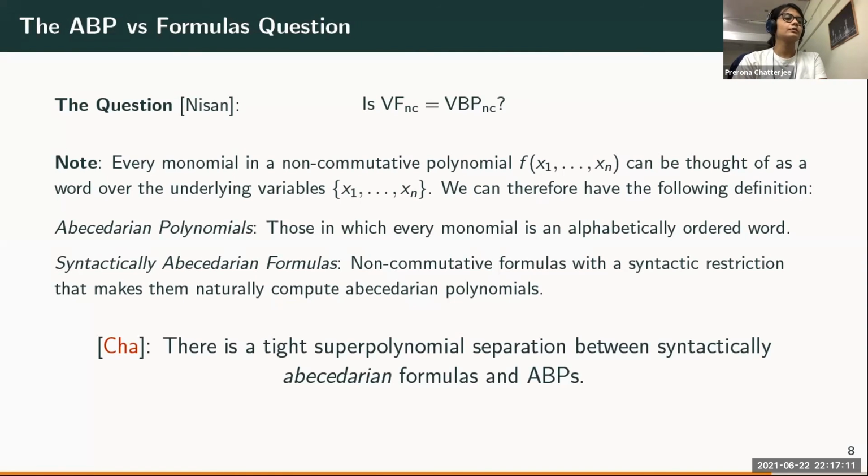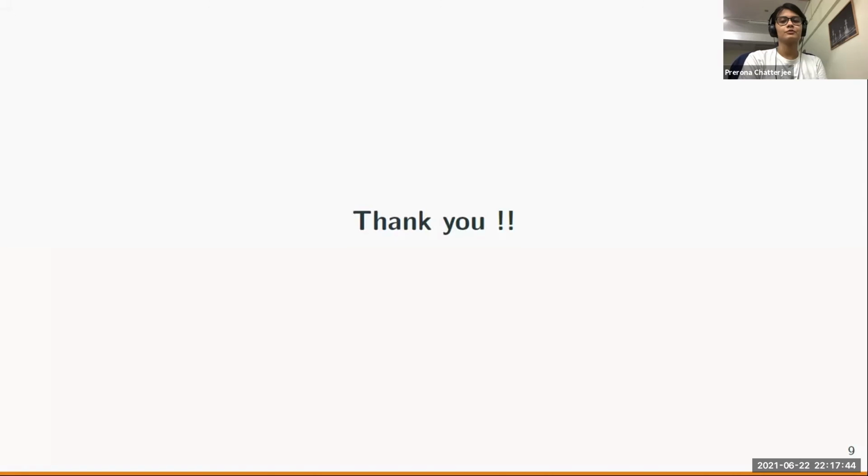And what I could show was that there is a tight super polynomial separation between syntactically abecedarian formulas and ABPs. So basically there is an explicit polynomial which can be computed by small poly-sized ABPs, but any syntactically abecedarian formula must have super polynomial size, and this lower bound is also tight. So there is a syntactically abecedarian formula computing that polynomial. Okay, that's all I wanted to say. Thank you for the attention.